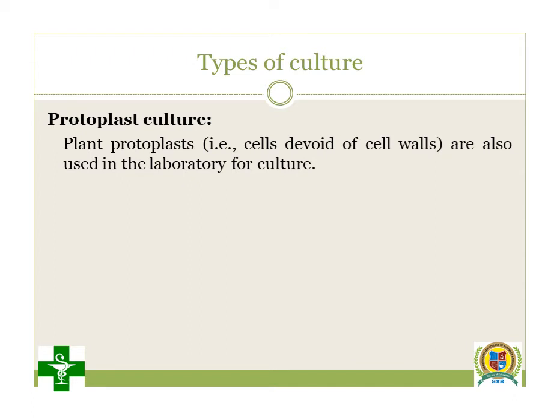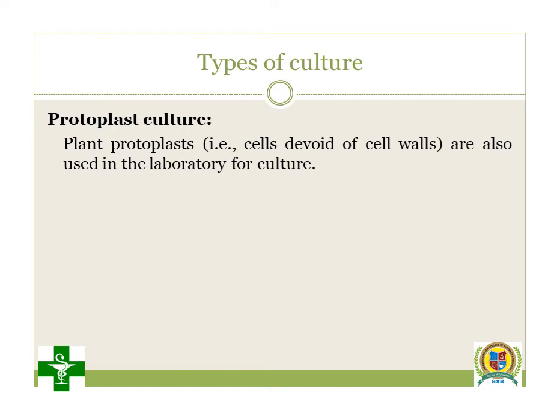Protoplast culture is also one of the important types of culture. Before learning about protoplast culture, first see the difference between a cell and a protoplast. When a cell along with its cell wall and cell membrane is utilized, it is called cell culture.